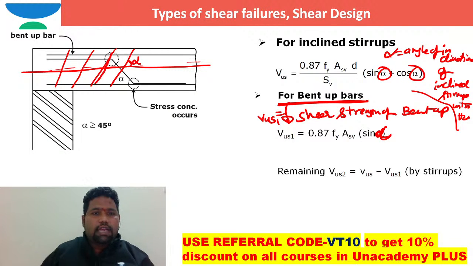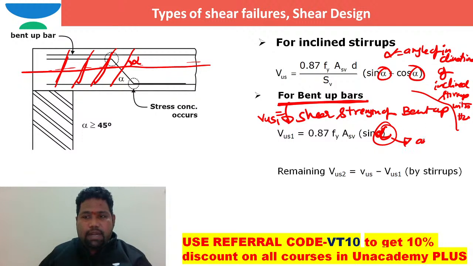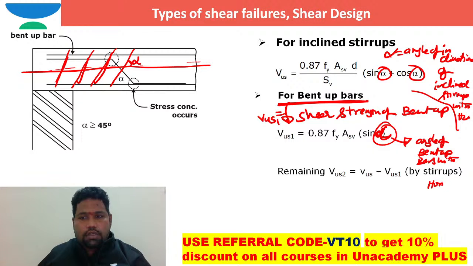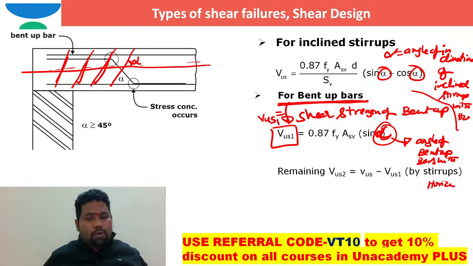If these are inclined stirrups, and for bent up bars, alpha is the angle at which the bars have been bent. That is nothing but alpha. In such a case, this alpha is the angle of bent up bars with the horizontal. So you can work out this VUS1. And there is one more clause.